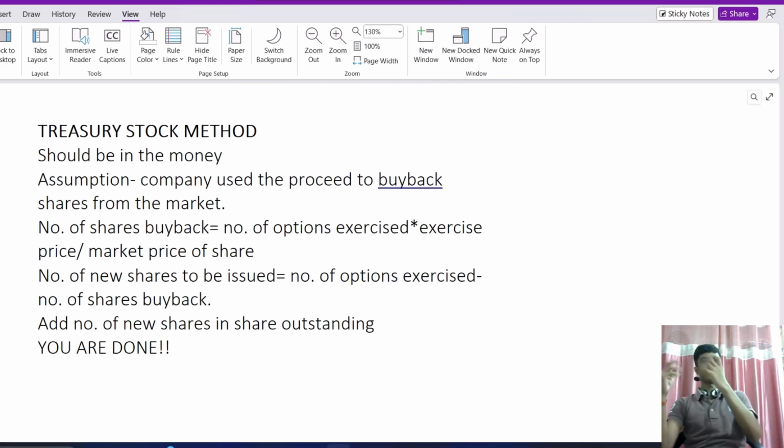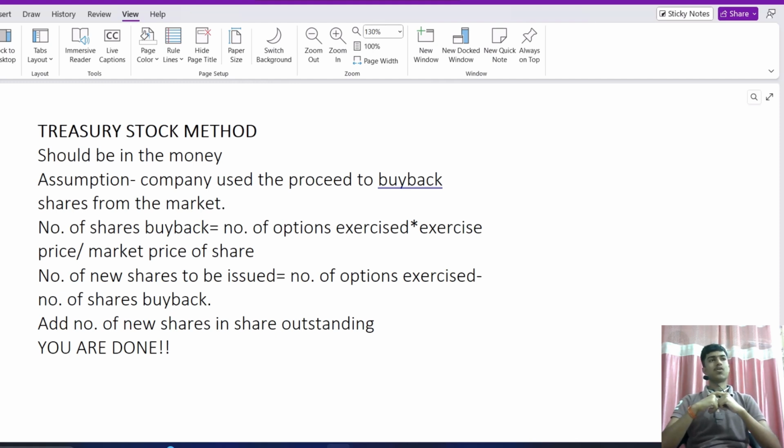Suppose there is a thing, A, which is priced at rupees 100 in the market, and you are getting that thing at a price of 80 rupees. Of course you will buy it, because you can purchase it at 80 and sell it at 100 in the market. This whole situation is known as in the money. In that case, there are likely chances that the option will be exercised and we will include that option in the number of shares. But how to include it, we need to understand.